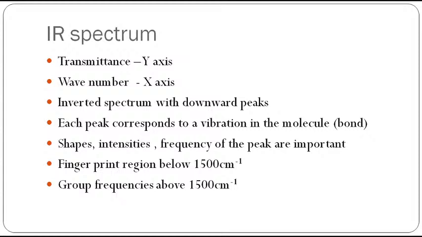In UV, we have seen a direct absorption spectrum in which the peaks are upward. IR peaks can also be drawn upward, but the conventional method is that people always use downward peaks. Such spectra are commonly used.